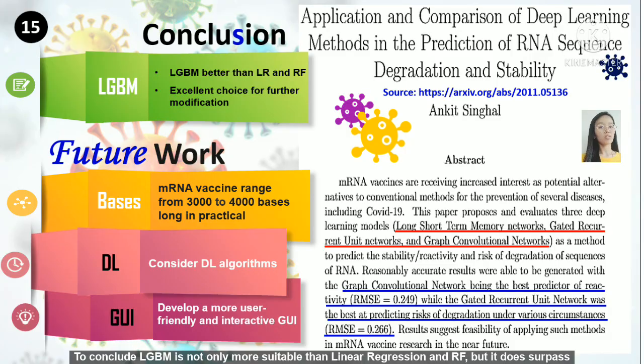To conclude, LGBM is not only more suitable than linear regression and RF, but it also surpasses the prediction performance of the LSTM, GRU, and GCM models proposed by Anka Singer, the one and only study on this topic for the time being, proving the LGBM-based model developed is an excellent choice to be implemented and further modified in the field of COVID-19 mRNA vaccine degradation prediction study.